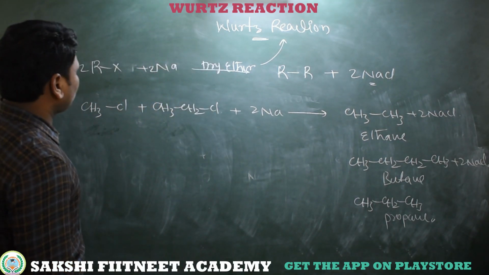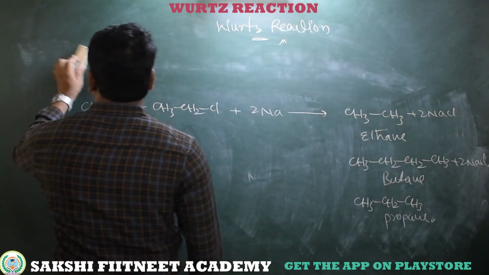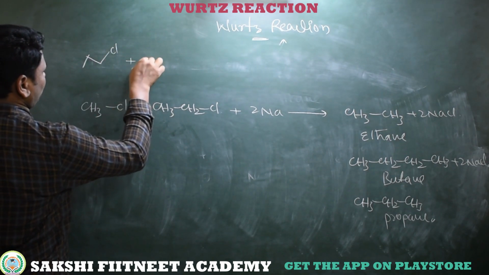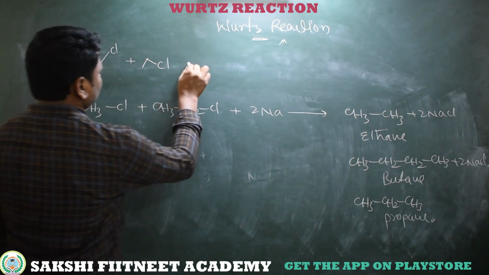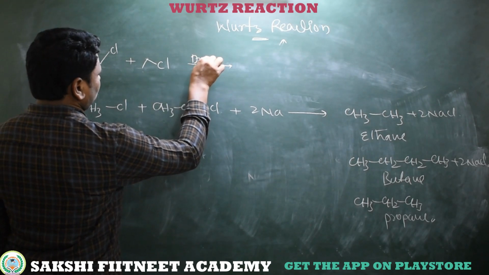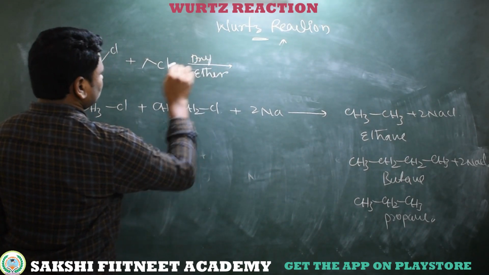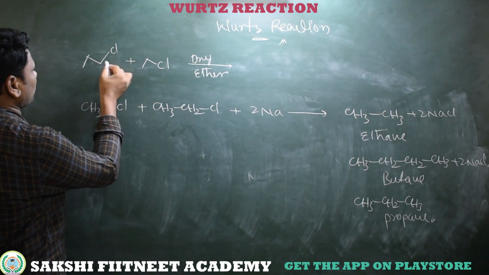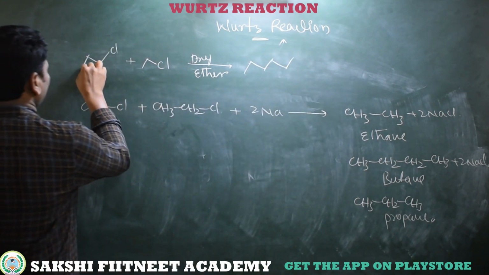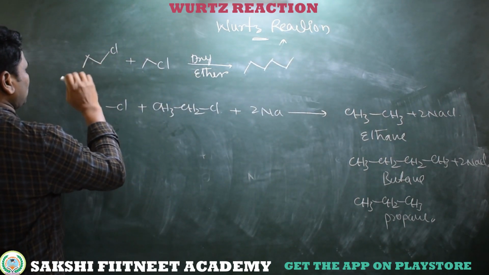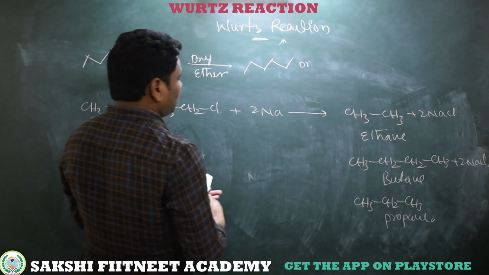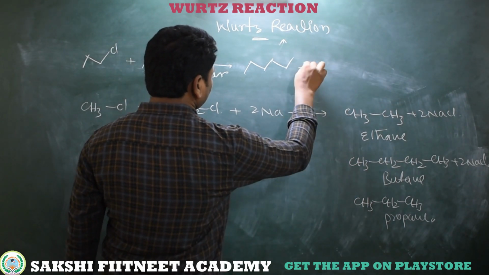So shall I take another example? One more example. So this is propyl chloride taken with ethyl chloride. This is CH3CH2CH2Cl and CH3CH2Cl, in dry ether. When the coupling is between propyl chloride and propyl chloride, we will get hexane: 1 2 3 4 5 6, 1 2 3 from one propyl chloride and 3 carbons from the other propyl chloride. Otherwise, there is a mixture of products.